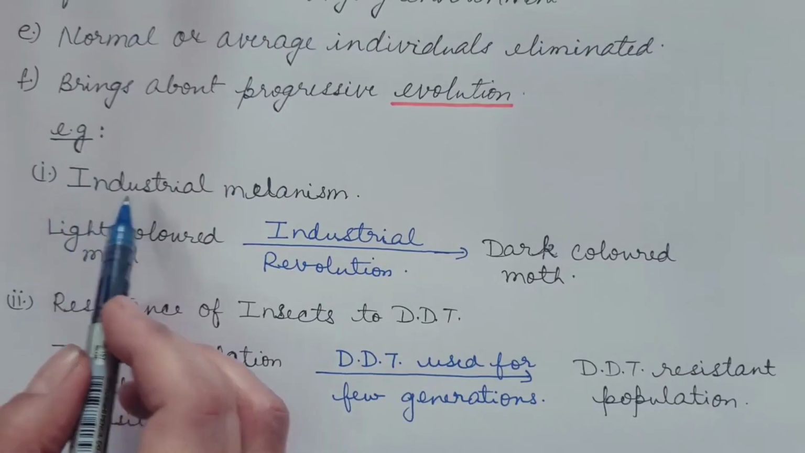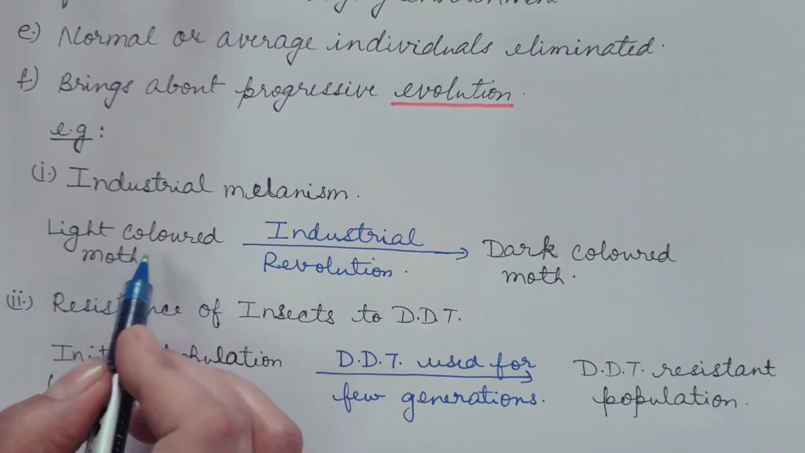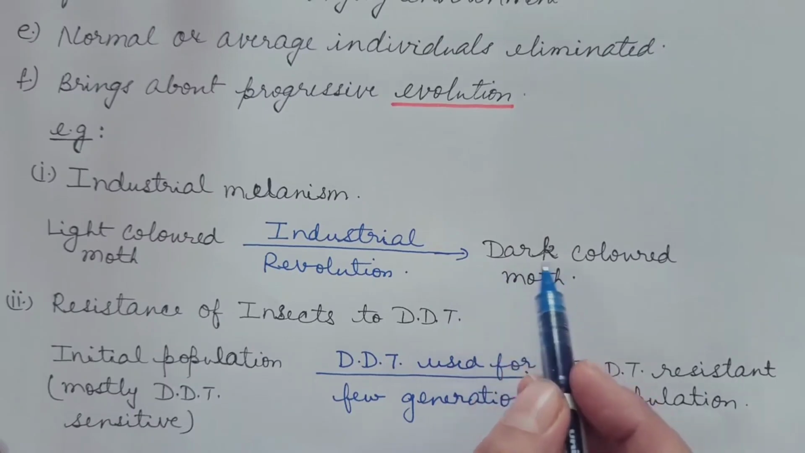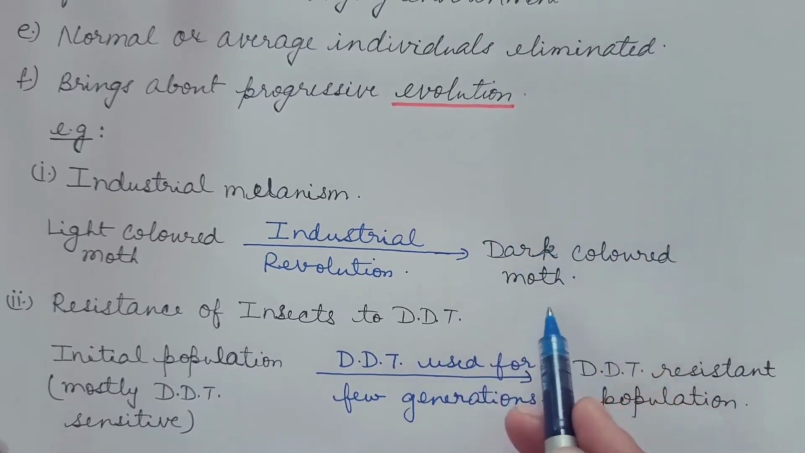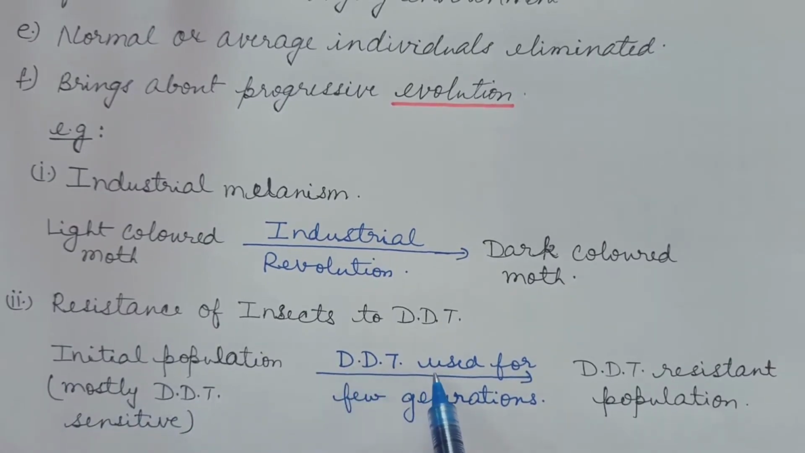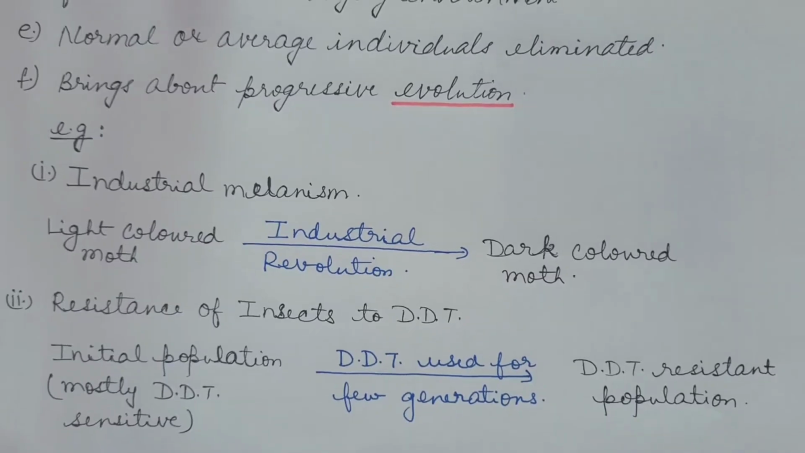Example, industrial melanism. Earlier, before the selection, in the population there was more frequency of light colored moth. With the industrial revolution, the population shifted and now there is more frequency of dark colored moth in the population. Second is resistance of insects to DDT. Initially in the population they were mostly DDT sensitive insects. With the continuous use of DDT for a few generations, the population shifted to DDT resistant. Now there is more frequency of insects that are DDT resistant in the population.